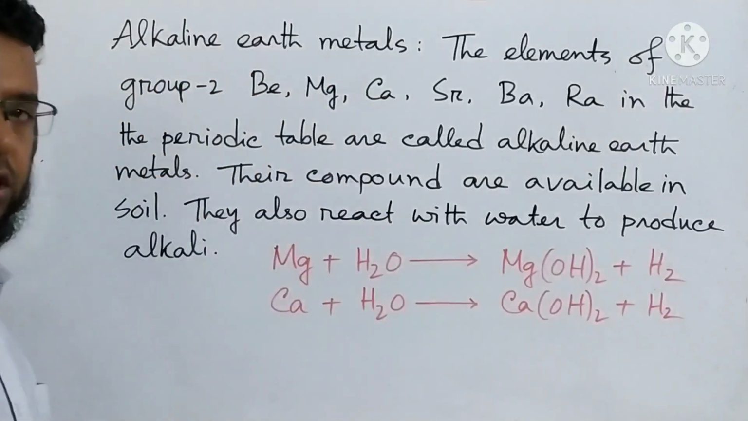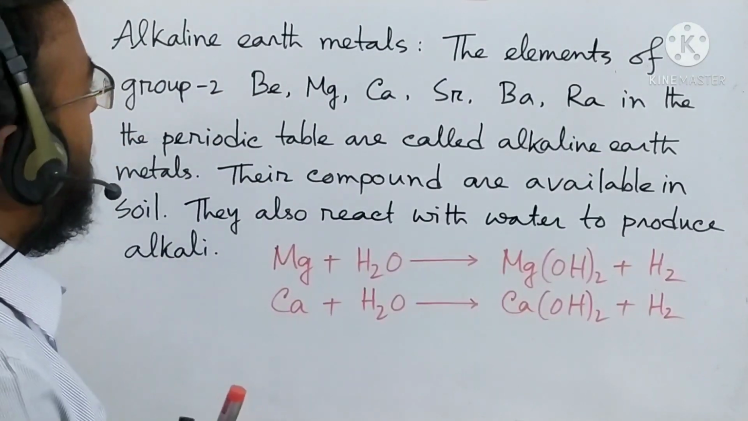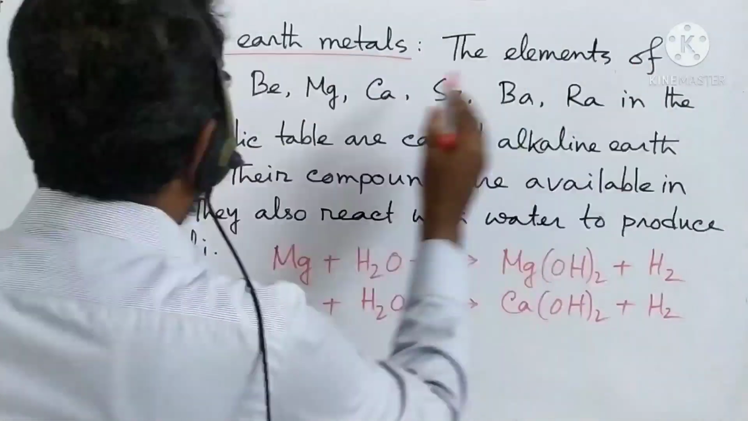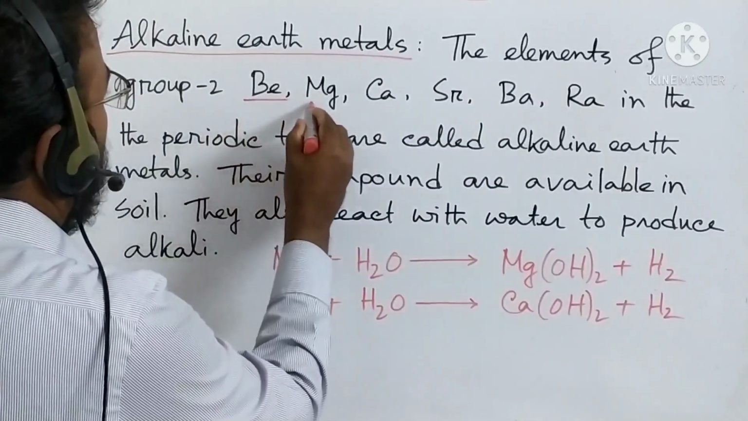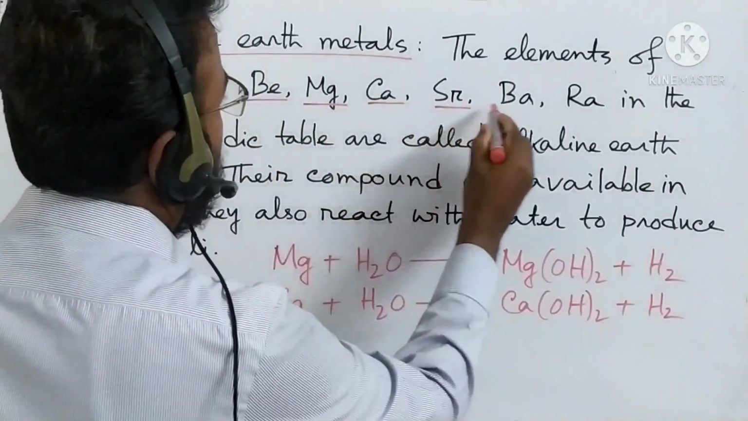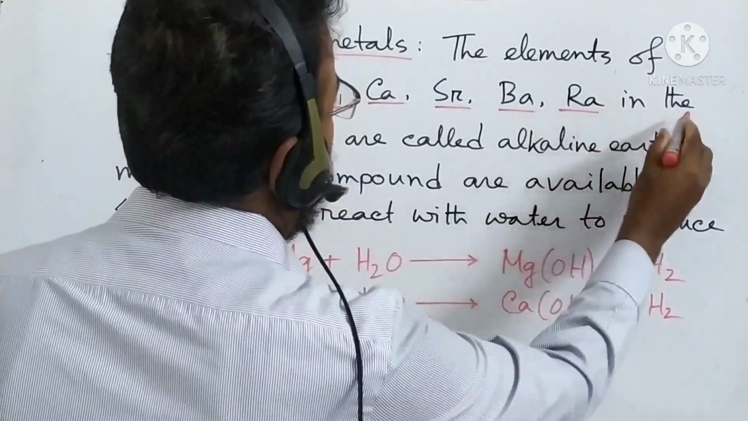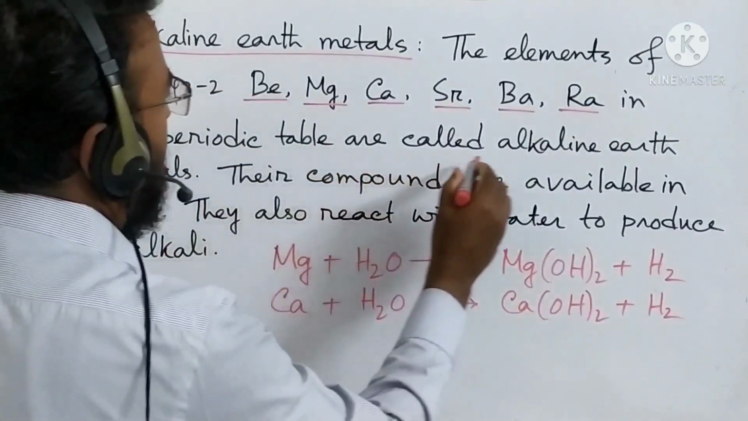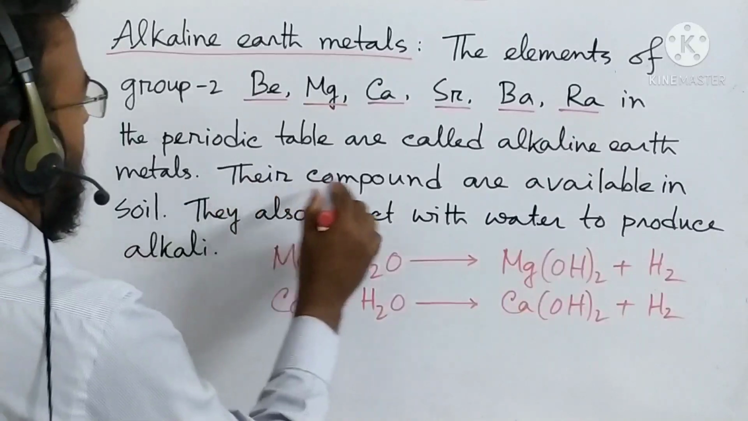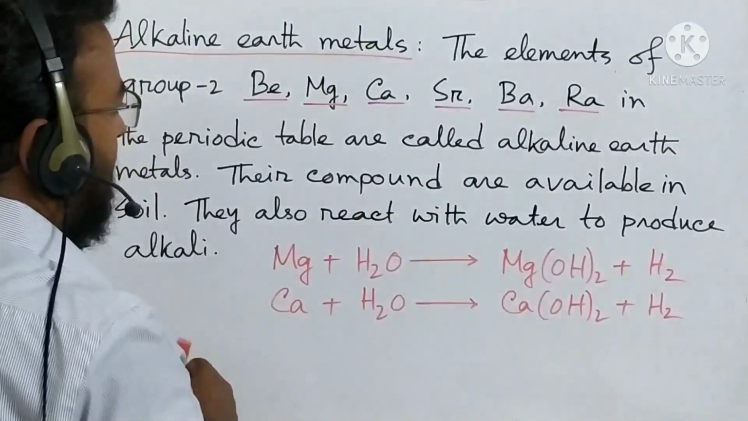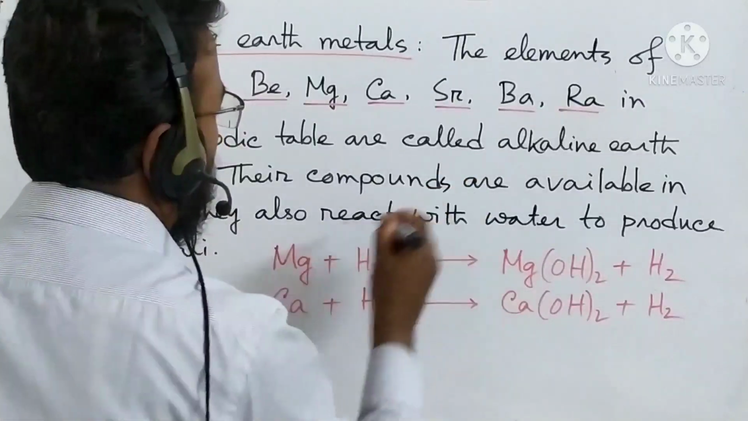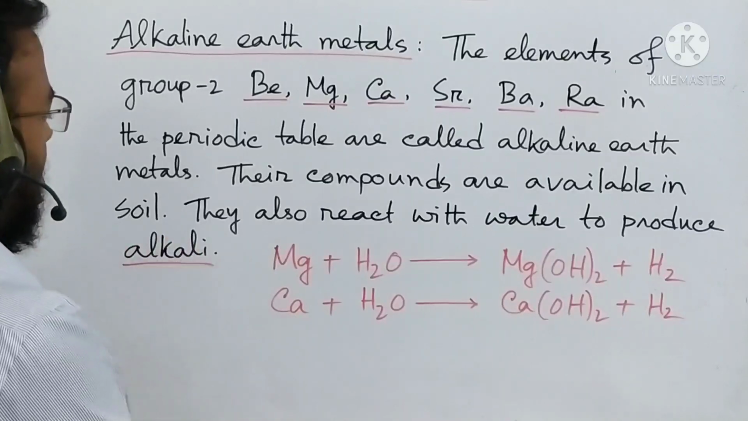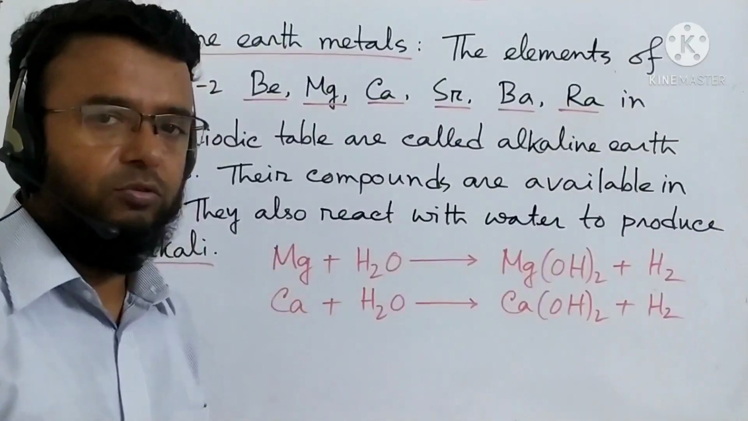Okay, dear students, now see that we have written alkaline earth metals. The elements of group 2, beryllium, magnesium, calcium, strontium, barium, radium in the periodic table are called alkaline earth metals. Their compounds are available in soil. And they also react with water to produce strong alkali. I have given the reaction also.